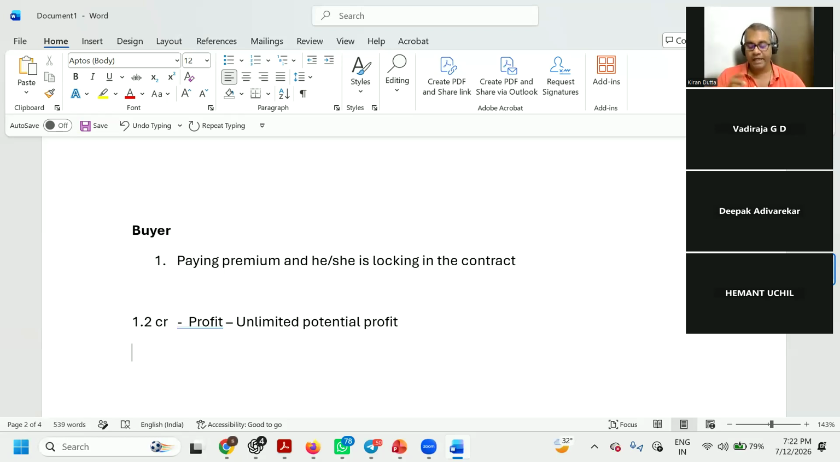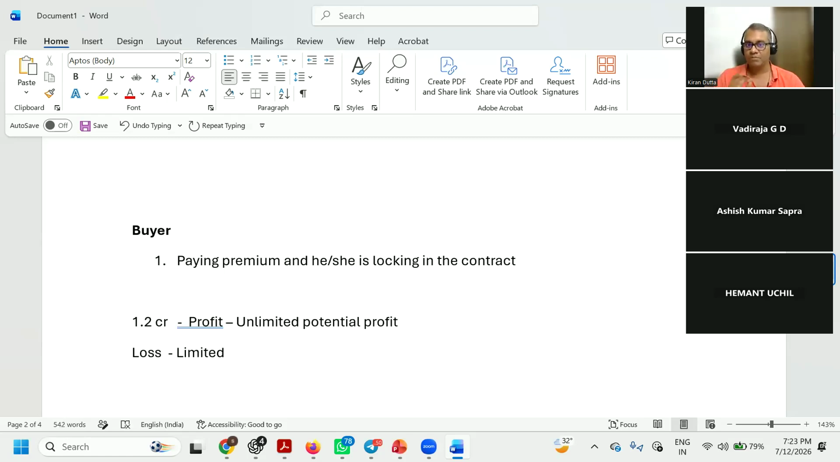Now, in case the spot price has come down to 95 lakhs as we have seen before, and he decides not to honor the contract, he's letting go of the contract. He's letting the option expire. What is the potential loss here in the case of the buyer? Limited. Premium money. Very good.